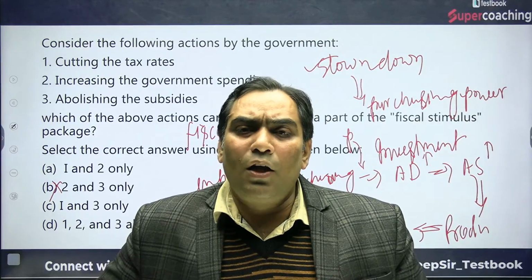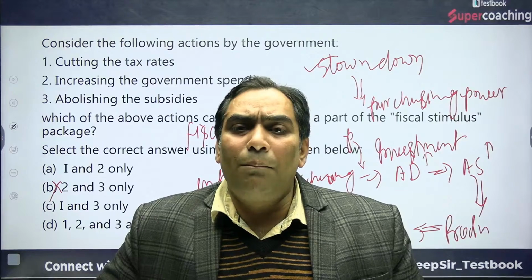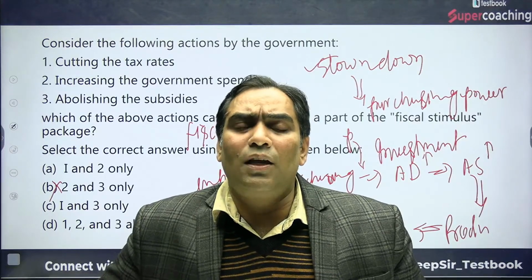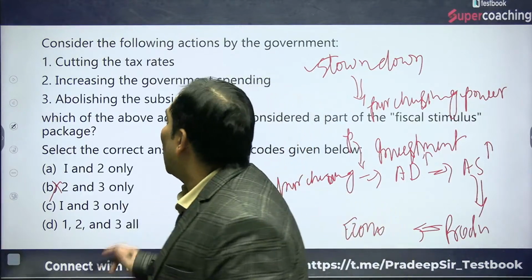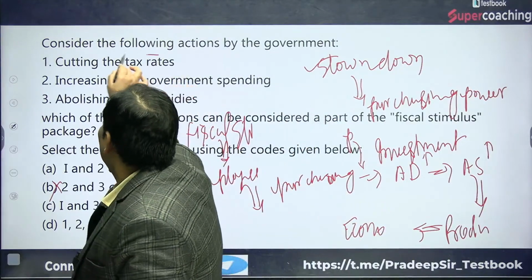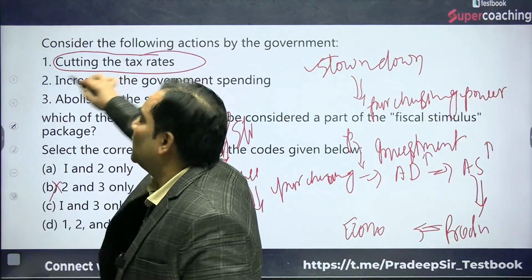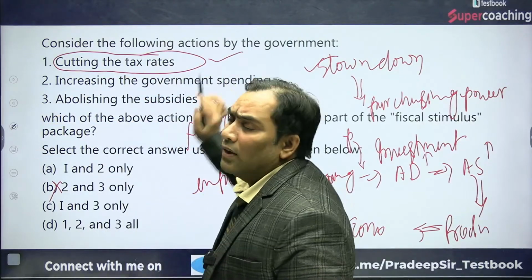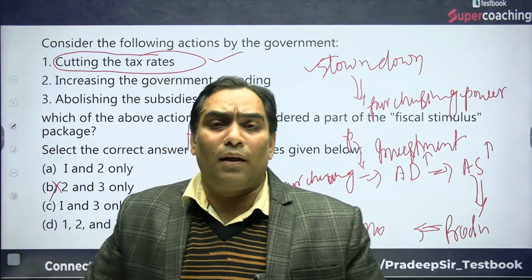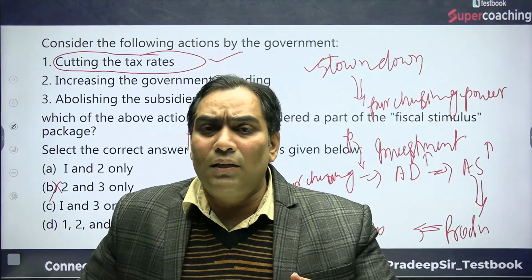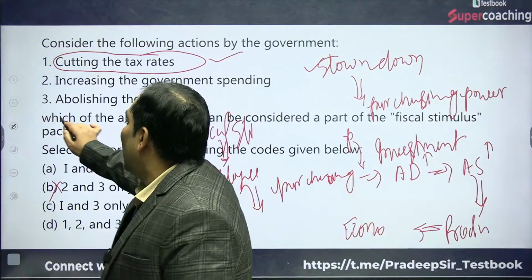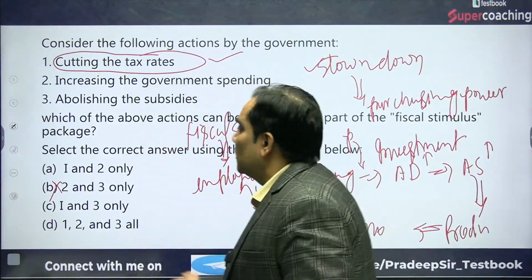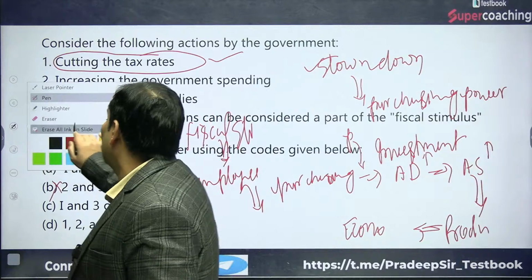Making more funds available in the hands of the people when there is a slowdown in the economy is known as fiscal stimulus. When the government cuts the taxes, there will be more funds available with the public. Let me give an explanation for it.